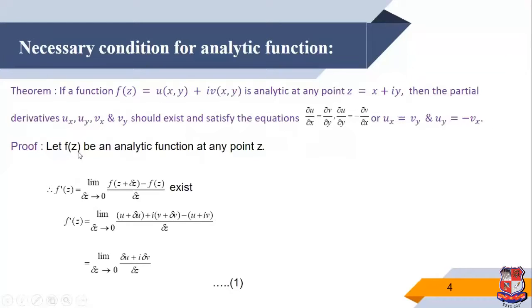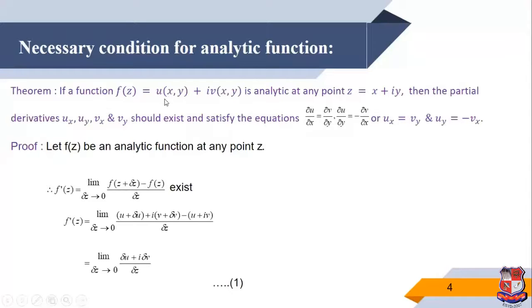Now we prove it. First we consider the given function f of z equal to u plus iv is analytic at the point z. Since the function is analytic, obviously the function is differentiable. Then we can say f dash z is equal to the limit as delta z tends to 0 of f of z plus delta z minus f of z upon delta z exists. This is the definition of derivative, the formula for finding the derivative at any point z. It exists because it is given that the function is analytic.